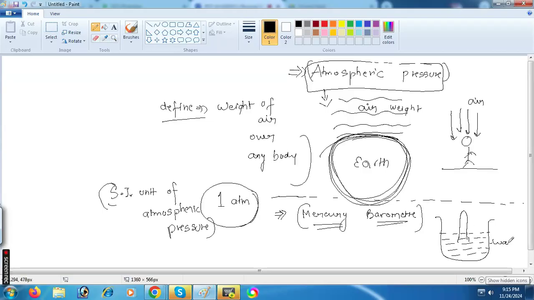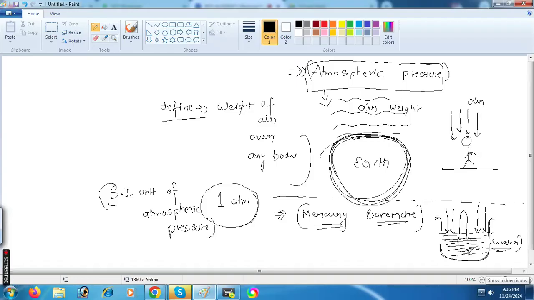And water is present in the beaker. So you should understand here, this is basically a phenomenon. What happens here? The atmosphere tries to apply the weight of air on the water. Can you understand this?